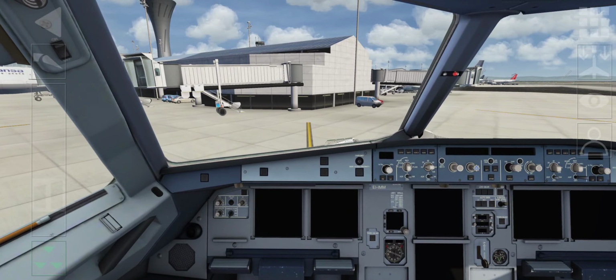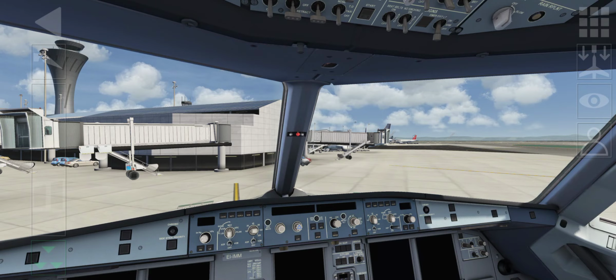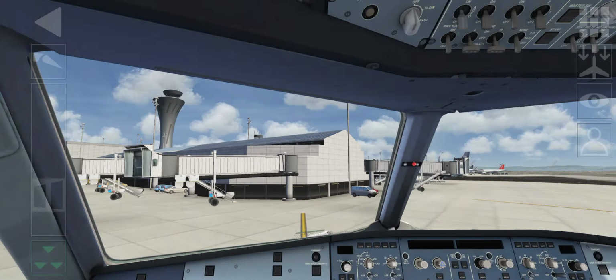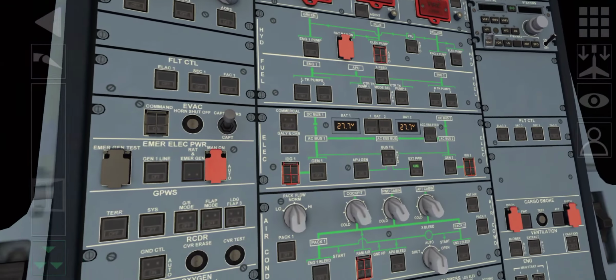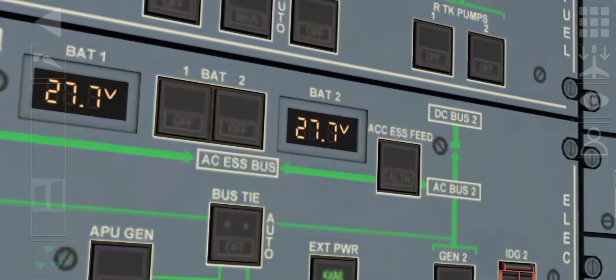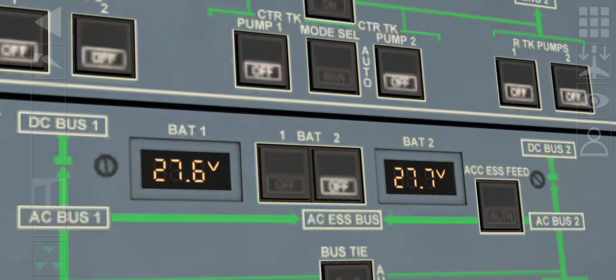Yeah, all the cockpits, the A319, A320, A321, they all have the same cockpit. So now let's move. You just have to move up here, top panel. See battery 1, battery 2. First tap on battery 1, then after, battery 2. So battery 2 is on.